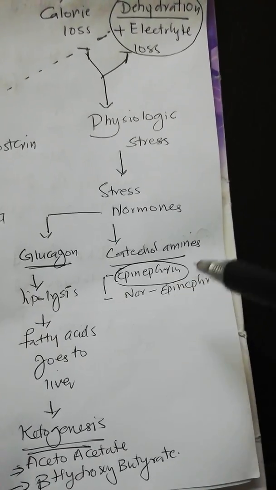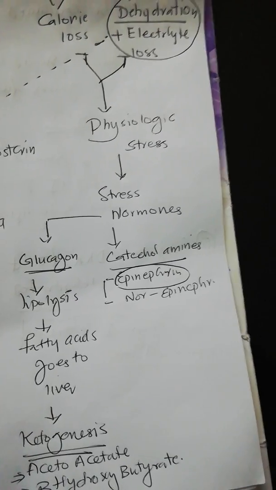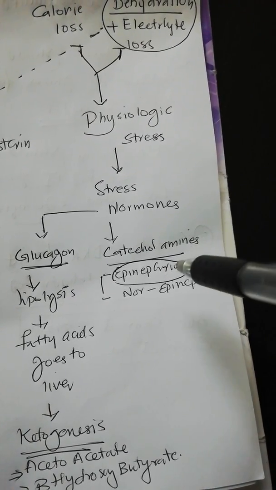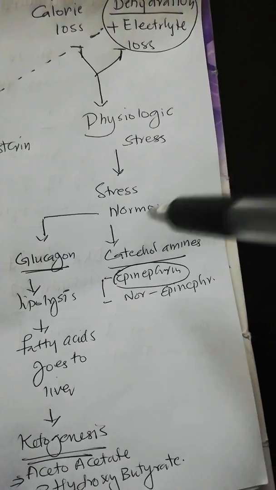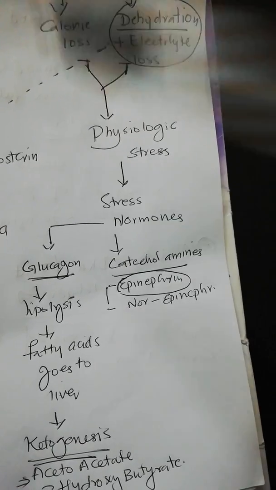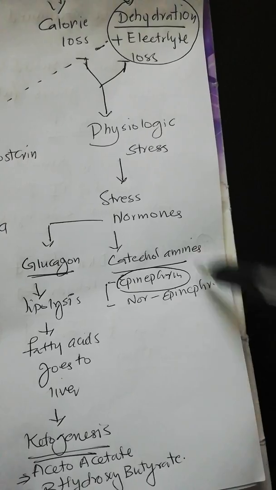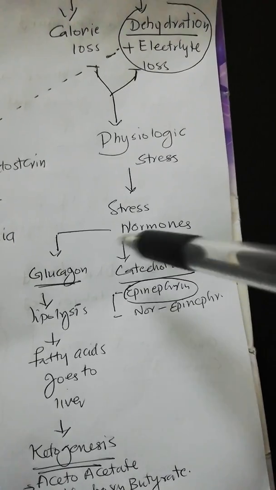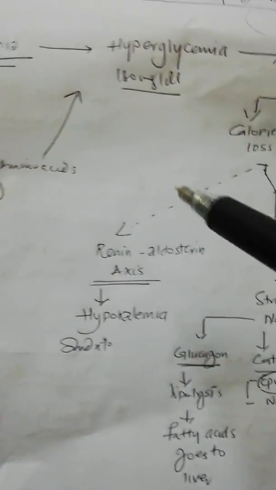Similarly, the stress hormone epinephrine is very notorious. It decreases the insulin secretion. It peripherally desensitizes the receptors to insulin, and more hyperglycemia is favored during the release of catecholamines. Another two important stress hormones are growth hormone and cortisol.